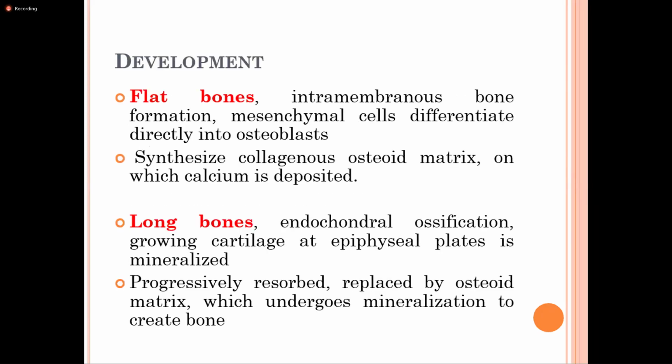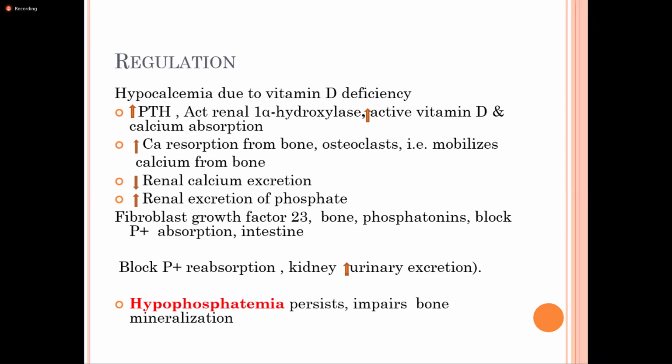Development, as we know, occurs in flat bone by intramembranous bone formation and in long bone by endochondral ossification. So when there is hypocalcemia, a decrease in the serum calcium level, due to vitamin D deficiency, as already mentioned, PTH becomes activated in response to low serum calcium.